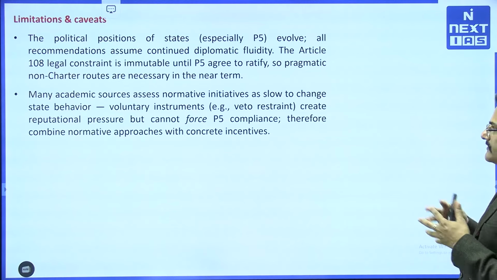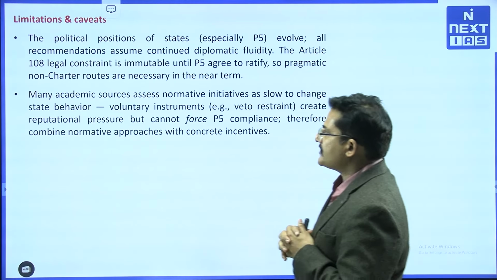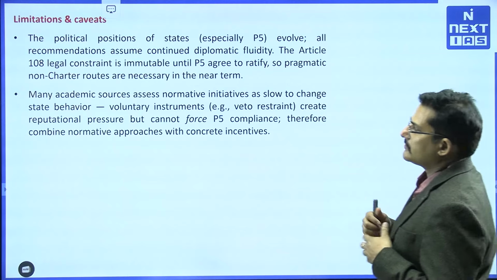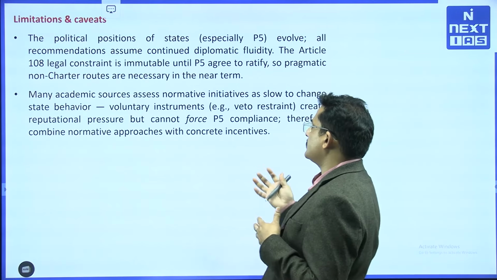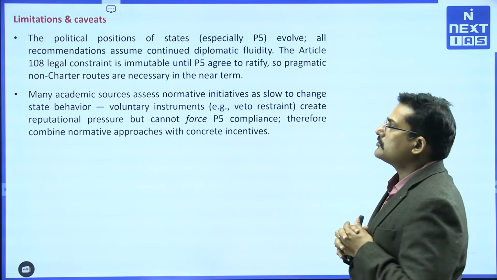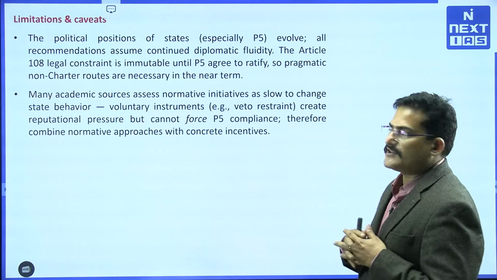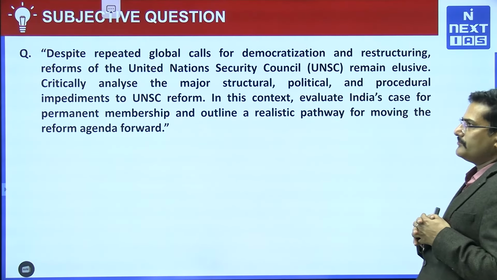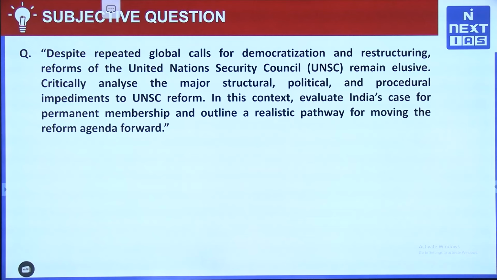Voluntary instruments, for example veto restraint, create reputational pressure but cannot force P5 compliance. Therefore, a normative approach combined with concrete initiatives is needed to bring reform into the United Nations Security Council.